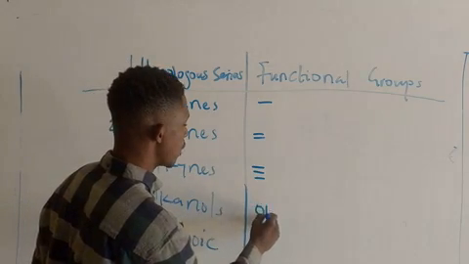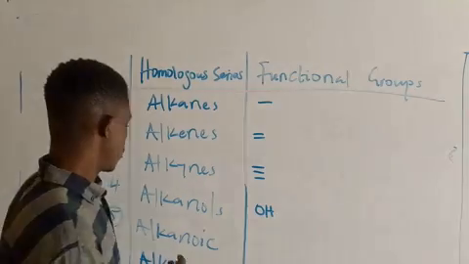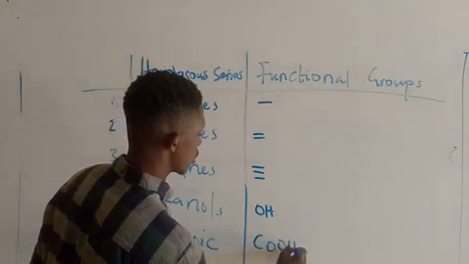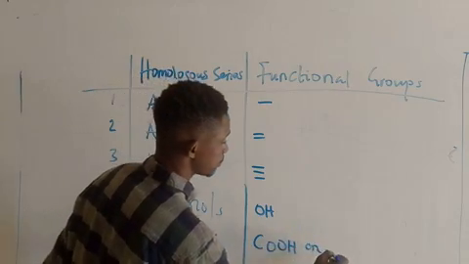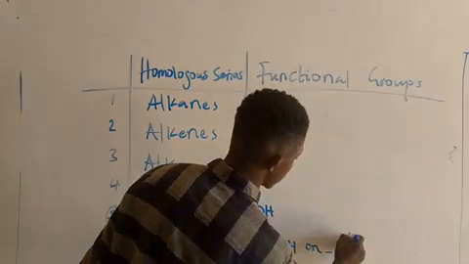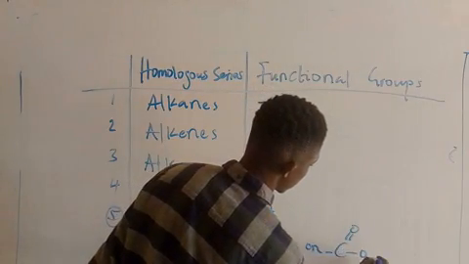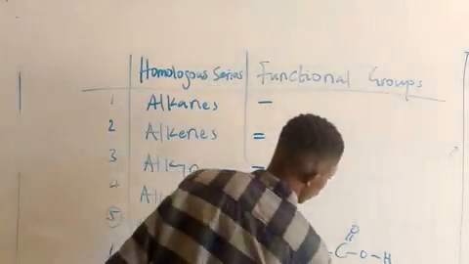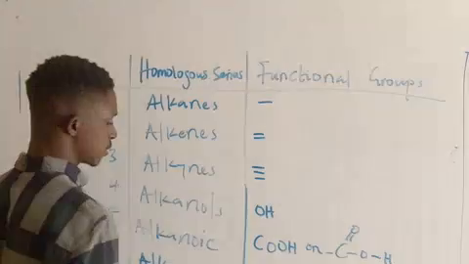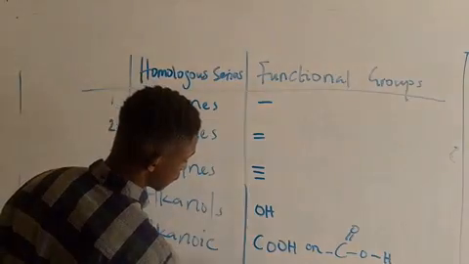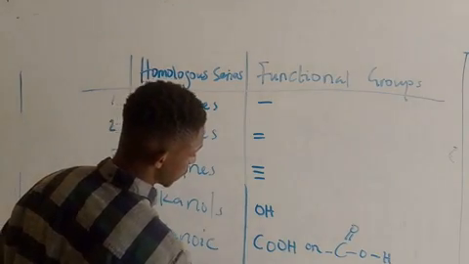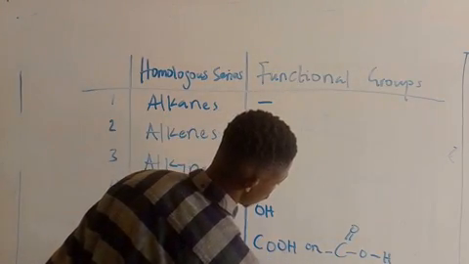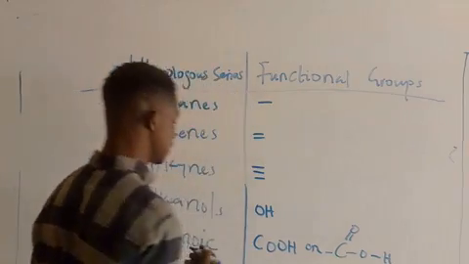Alkanol, we have OH representing its functional group. Alkanoic acid, we can have COOH representing its functional group. Then for alkanoates, we can have COO like this. Then alkanones, we can have CO representing the functional group.